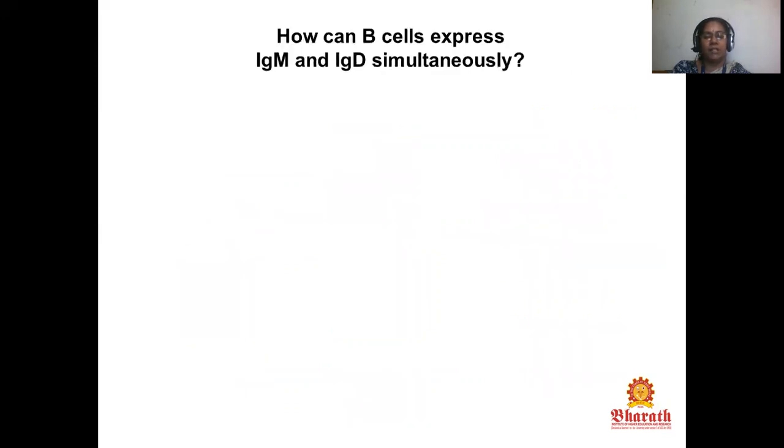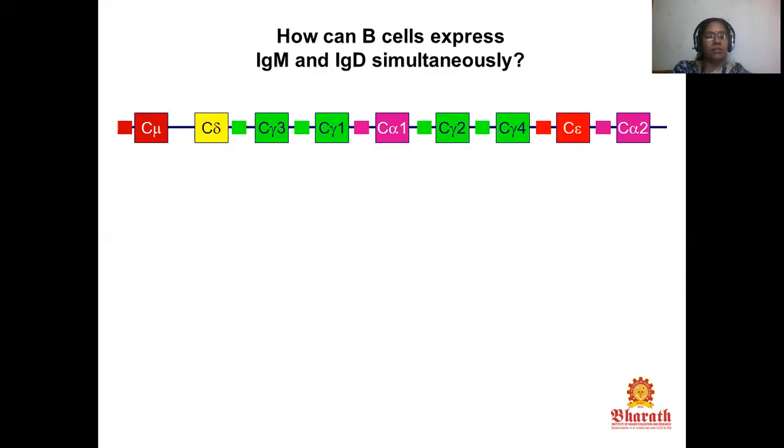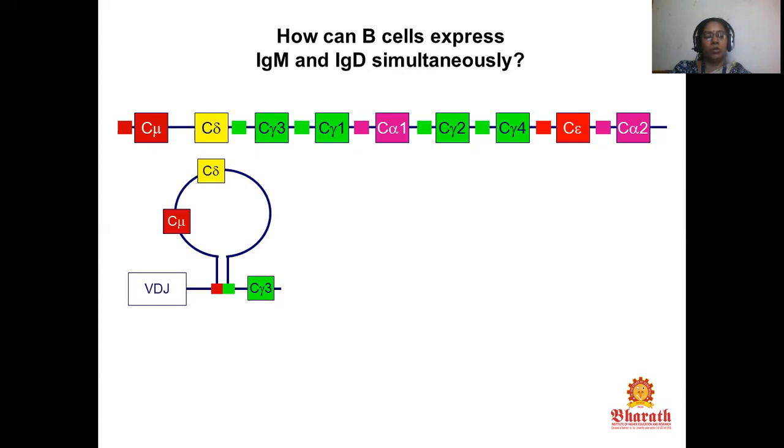How can a B cell express IgM and IgD simultaneously? Look at this: C mu, C delta, C gamma, C epsilon, and C alpha. This is the IgM to IgD arrangement.